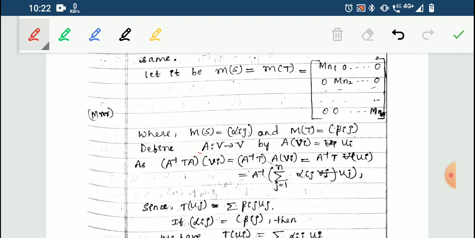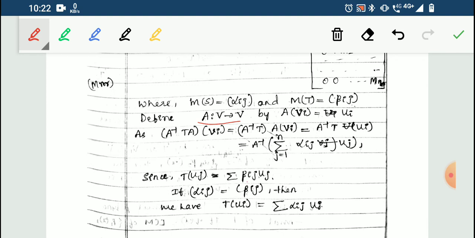So now define an invertible transformation A from V to V by A(vi) equal to ui.